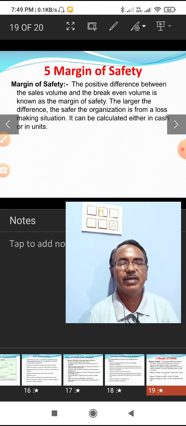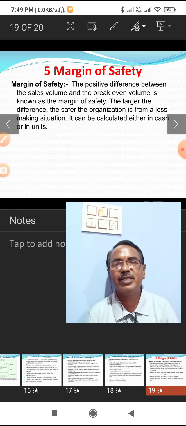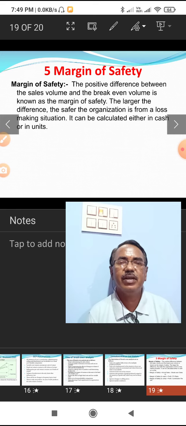The difference between actual sales and break-even sales is known as margin of safety. The larger the margin, the safer the organization is from a loss-making situation. When the margin of safety is more, the organization is kept in a safe position.